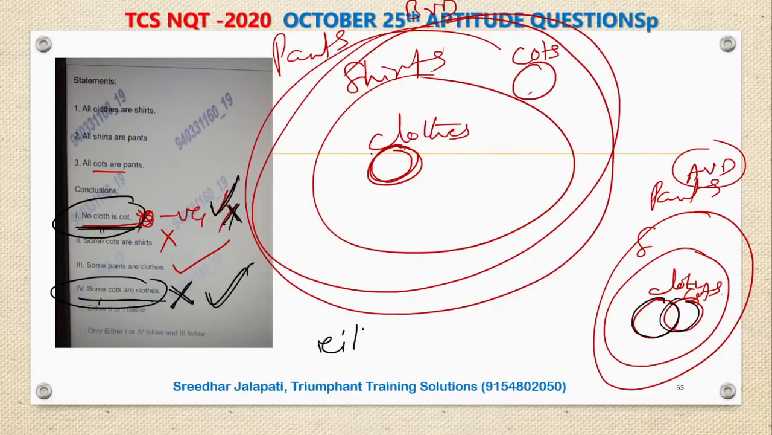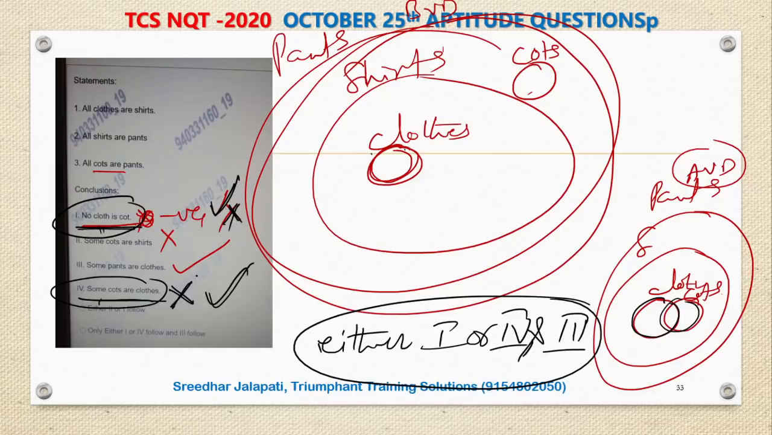That means either 1 or 4 definitely follows. Either 1 or 4 and 3 follow. 3 compulsory, either 1 or 4. So I think you can see one option here. Only either 1 or 4 and 3 follow. That is the answer. So this is from syllogisms.